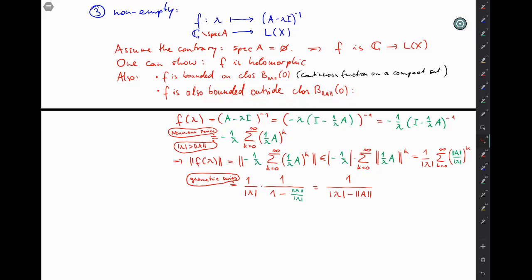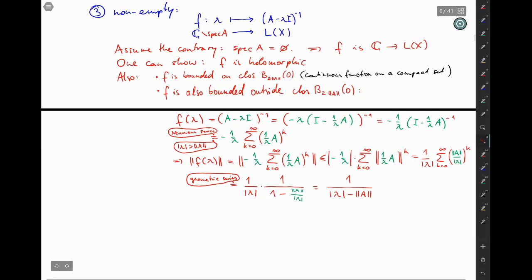Okay, let me make a little trick. Let me get a factor 2 in front here and here, which doesn't change any of the arguments. So if modulus lambda is bigger than 2 times norm A, then it's still bigger than norm A, so we can keep all of this. But now we can use that modulus lambda is bigger than 2 norm A. And consequently, the whole fraction is less than 1 over 2 norm A minus norm A, which is of course just 1 over norm A.